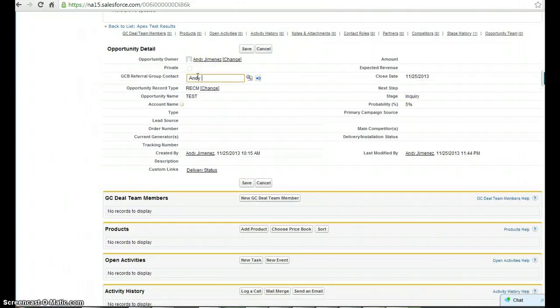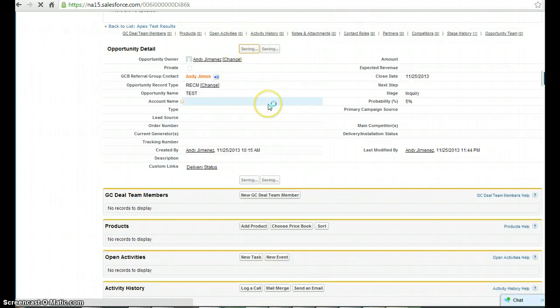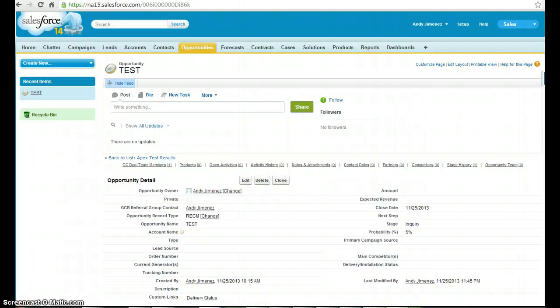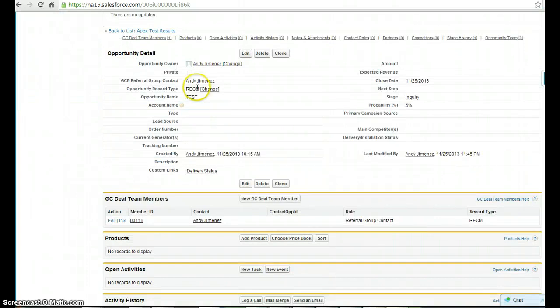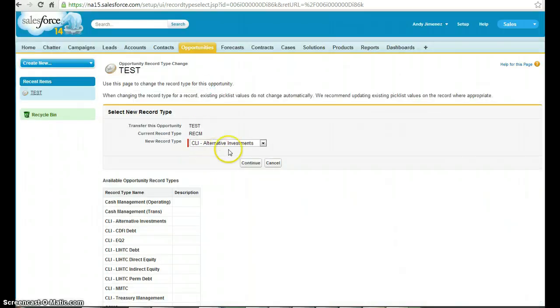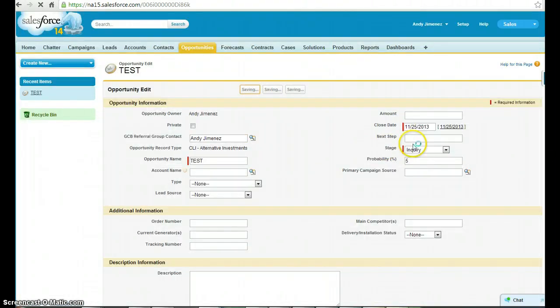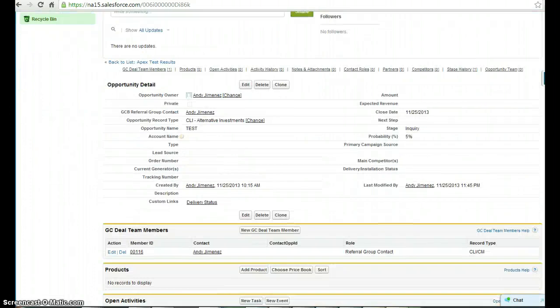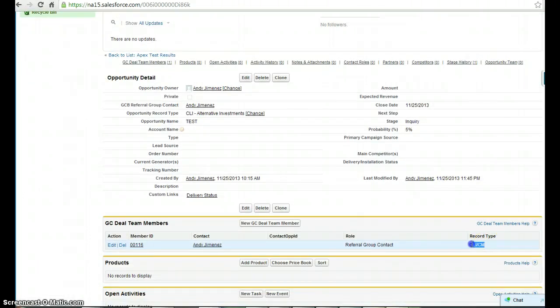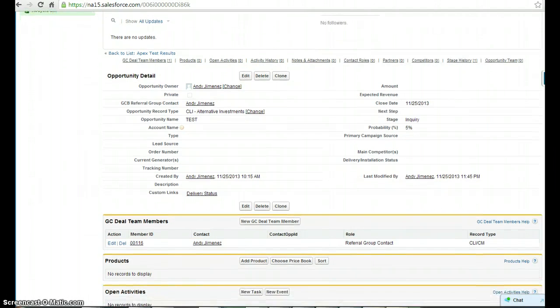Also an added feature based on opportunity record type. The requirement was to keep the opportunity record type and the record type of the GC deal team member in sync based on a mapping that was provided. So if the opportunity happens to change record types, we'll see that the record type of the associated GC deal team member is also updated, and that's just so that everything is kept in sync.